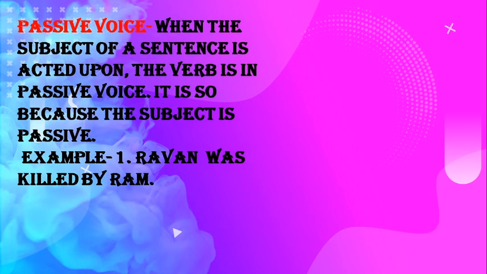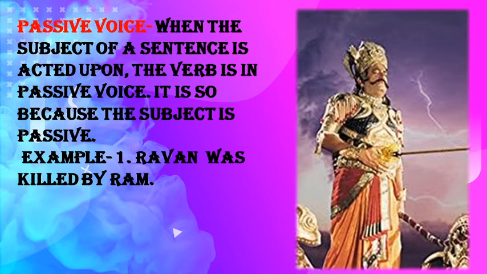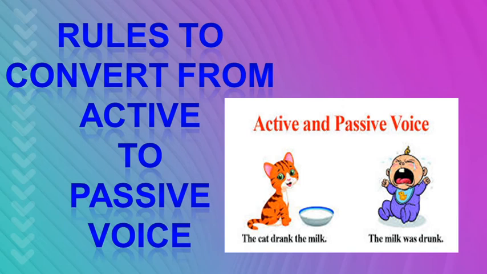Next, passive voice. When the subject of a sentence is acted upon, the verb is in passive voice. It is so because the subject is passive. Example, Ravan was killed by Ram. Here, Ravan is not doing anything. Action is being done with Ravan.